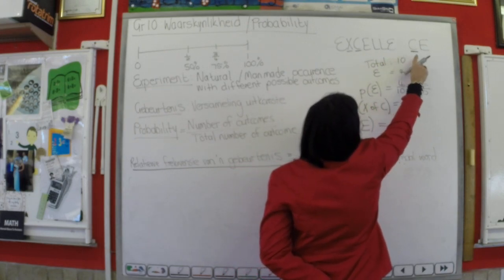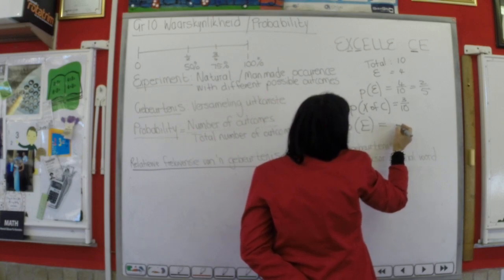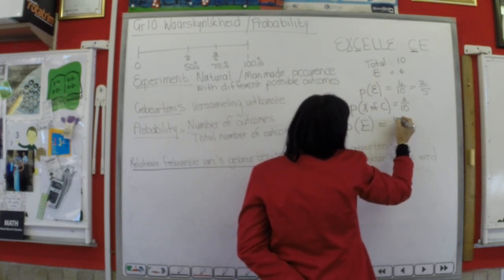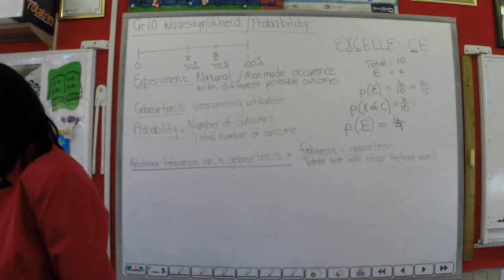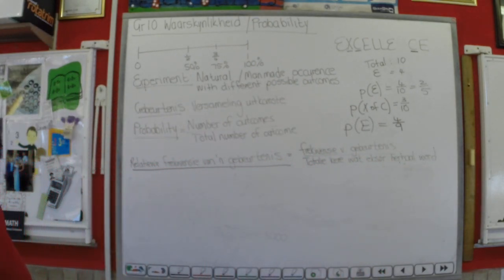2, 4, 6, 8, 9. So there's still 4 E's, 4 out of 9. That's the probability of drawing an E out of the box.